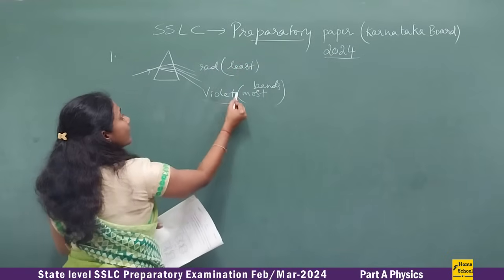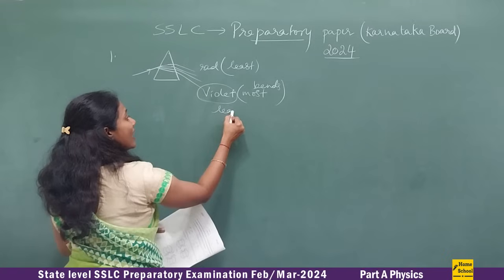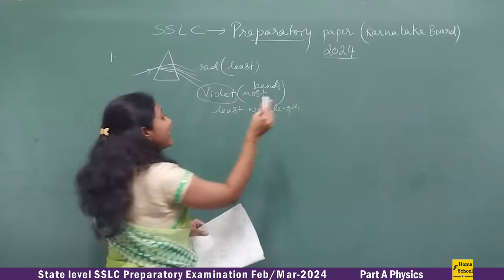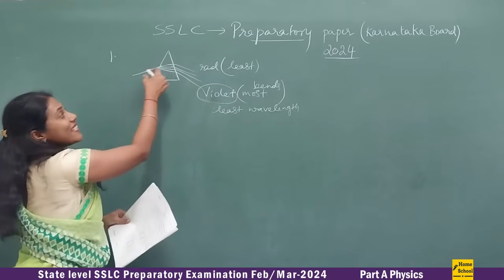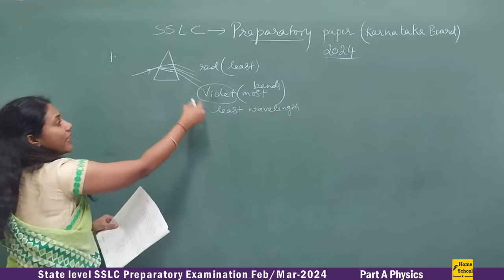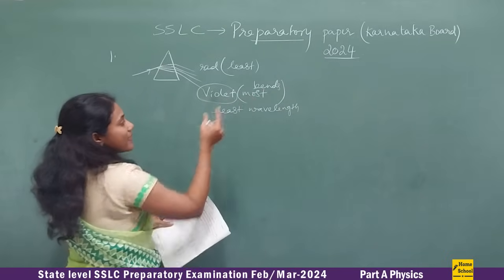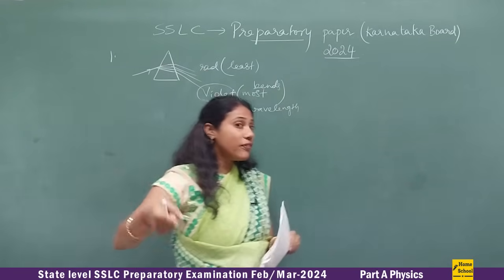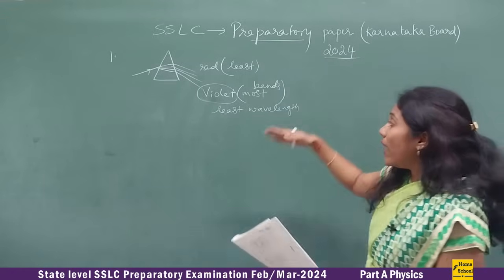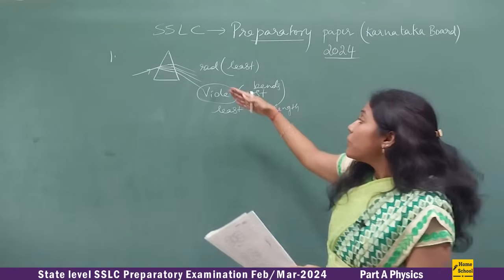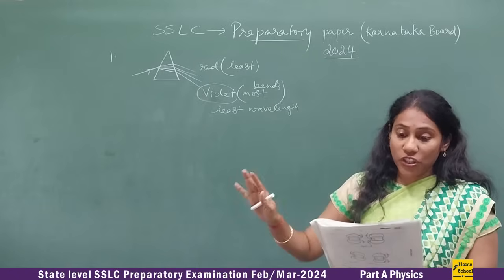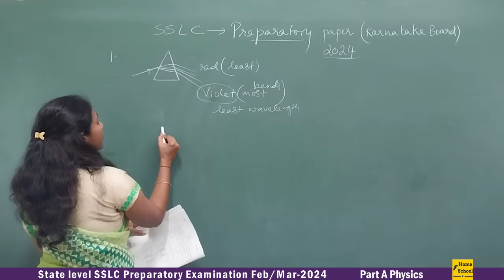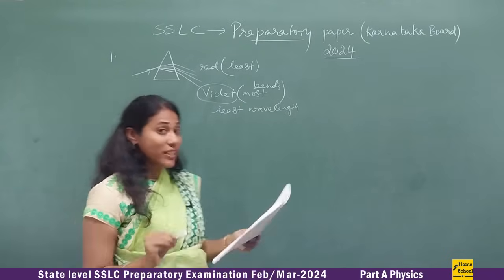Because violet radiation has the least wavelength, and when something has a least wavelength, it will travel with really high speed. As a result of this, it will bend to a maximum extent. Red is the one which has a longer wavelength, in the sense speed is less. Violet radiation, speed more, so it will bend to a larger extent. Okay, so what is the answer for this question now? The answer for this question is option A.